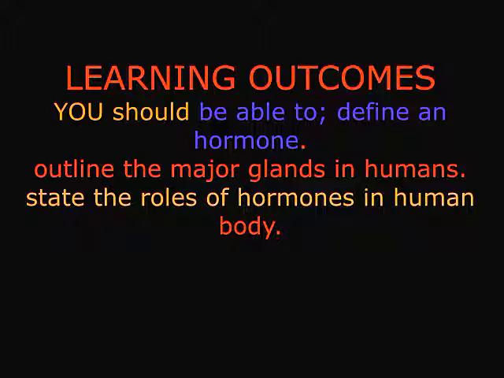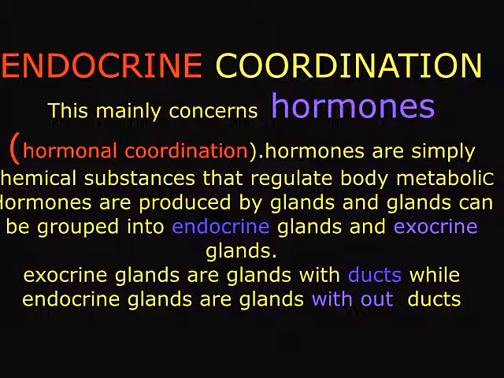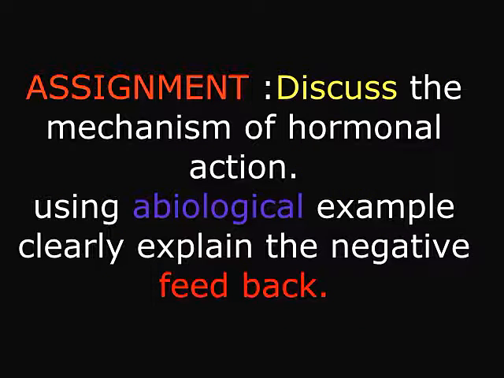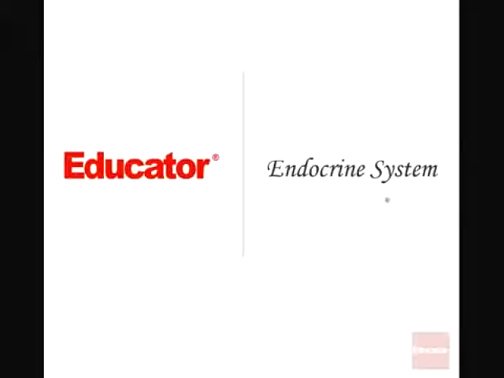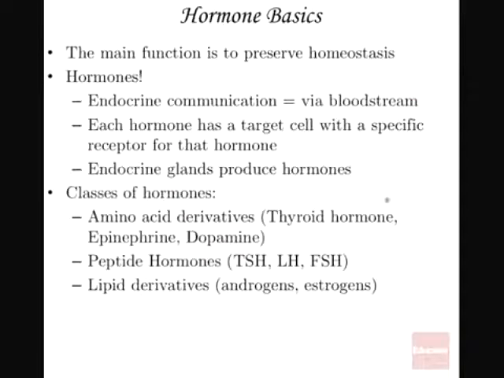Remember, when we are talking about the endocrine system, we know that we have two types of glands. We have the endocrine glands, and we have the exocrine glands. Endocrine glands are glands which are ductless. Don't forget that they are ductless glands. Then the exocrine glands, you know properly, those are glands with what? With ducts. Ducts are only simple tubular structures through which secretion is passed. So endocrine glands lack those ducts.